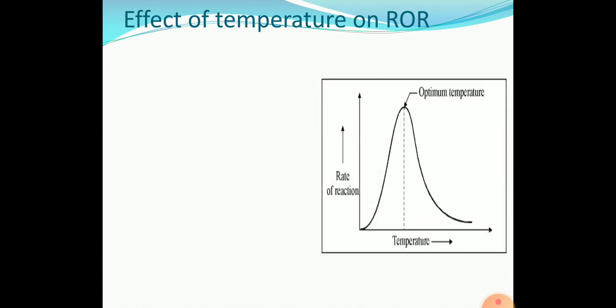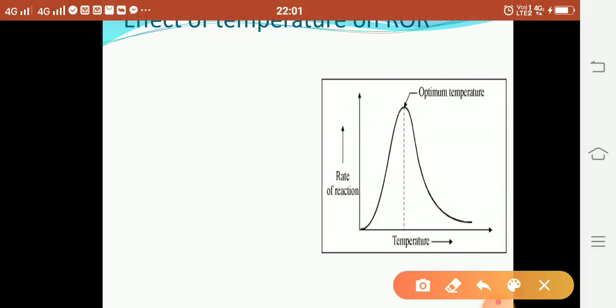Then explain the effect of temperature on rate of reaction. How does temperature affect the rate of reaction? This graph shows the effect of temperature on rate of reaction.